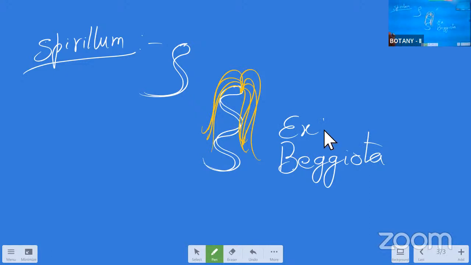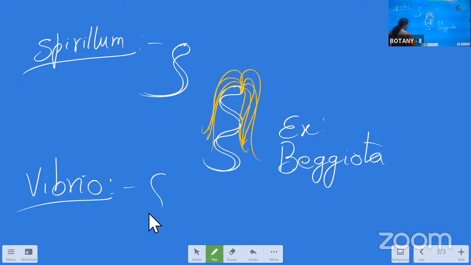And the last one is the Vibrio type. Vibrio type means when the bacteria is present just like a comma shape. Comma-shaped bacteria is called as the Vibrio. And this does not have the flagella mostly.